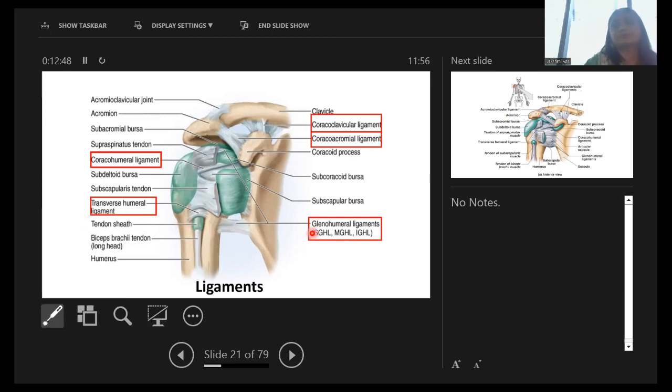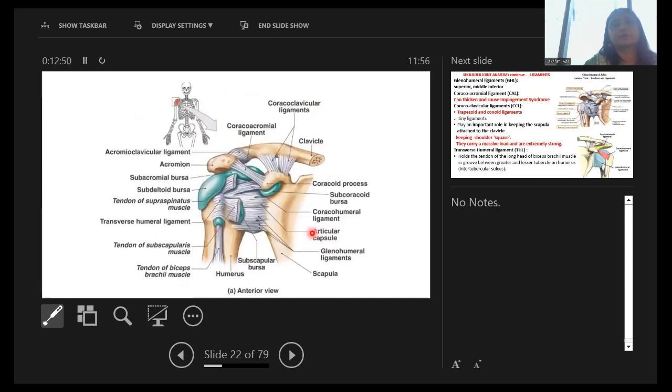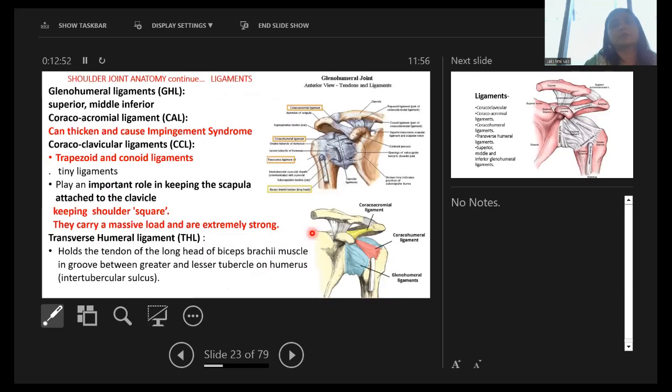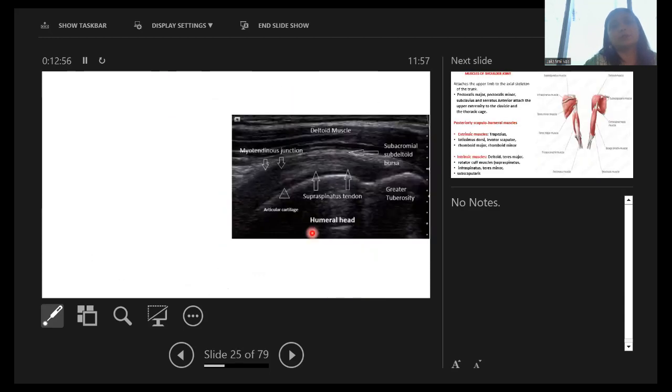Then this is also a picture of these ligaments. This is the supraspinatus tendon in an ultrasound picture. This is the supraspinatus tendon, this is where the subdeltoid bursa is, and this is the myotendinous junction, humeral head, greater tuberosity, and the upper one is the deltoid muscle.